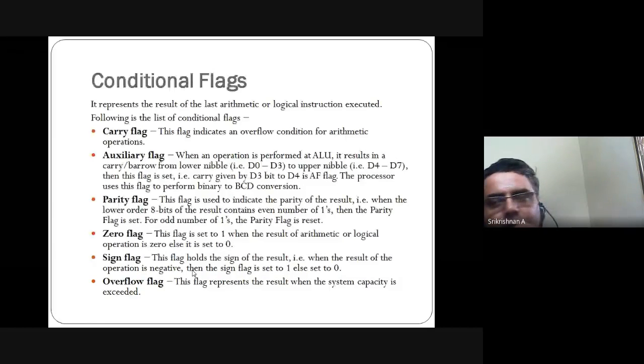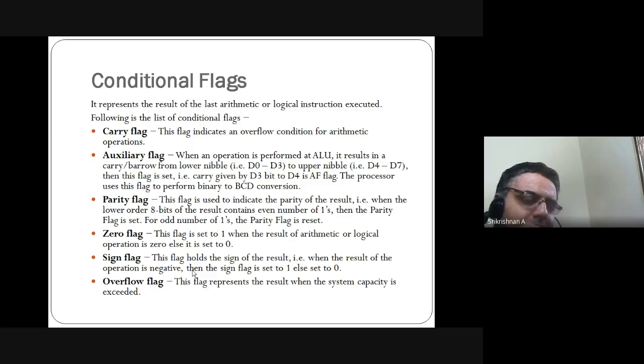Take the example of the overflow flag: a daily example is that we are filling our bucket with water. The water is filled up to the brim, full capacity. Once the capacity is full, we have to stop filling the water. Otherwise, what will happen? Overflow will occur. On that similar concept, this overflow flag is there. If the data exceeds beyond a certain limit, it gives an overflow condition.